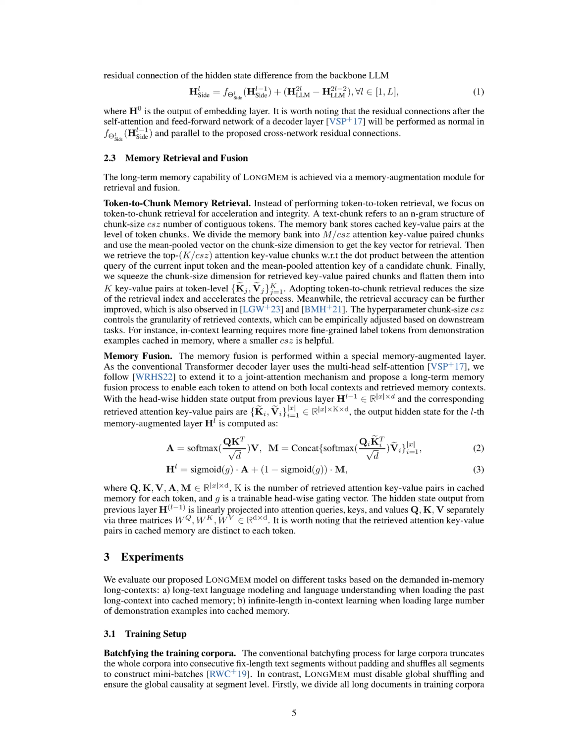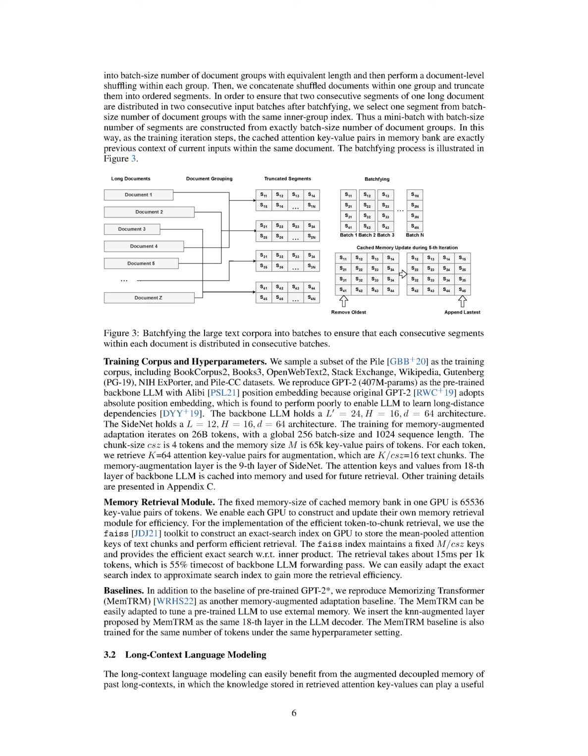We use a batch size of 256 and a sequence length of 1024 for our training, which covers 26 billion tokens. Each chunk contains 4 tokens and the memory holds 65,000 key value pairs of tokens. We fetch 64 attention key value pairs per token for augmentation, which equates to 16 text chunks. The 9th layer of SideNet serves as the memory augmentation layer, and the attention keys and values from the 18th layer of the backbone LLM are stored for future use.